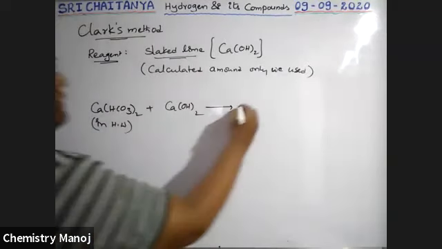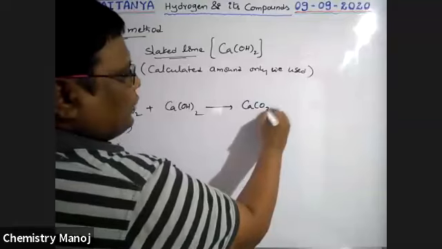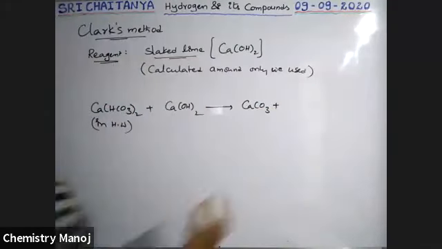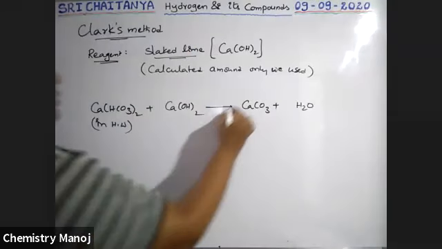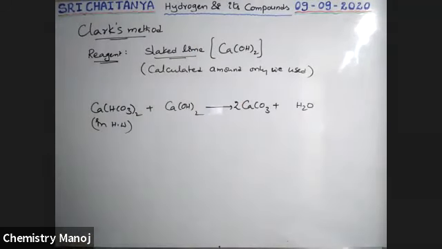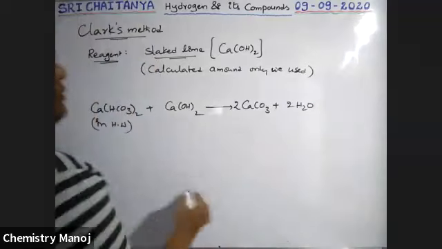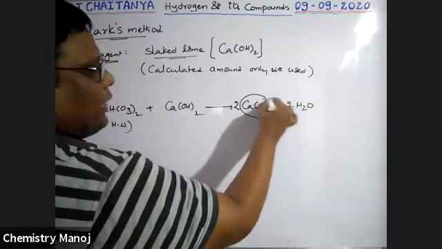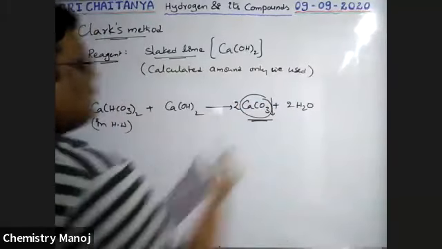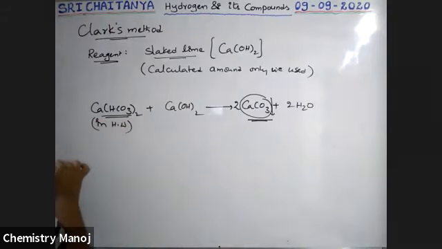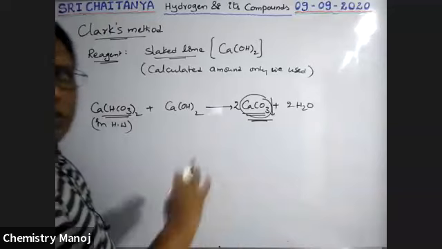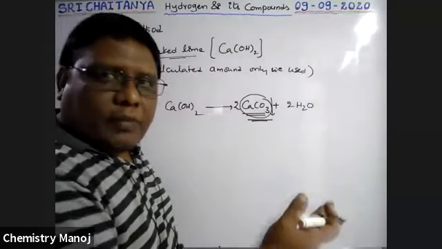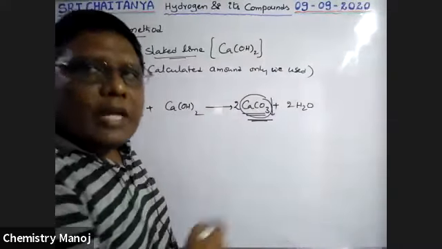It is converted into calcium carbonate and water: Ca(HCO3)2 plus Ca(OH)2 gives 2CaCO3 plus 2H2O, the balanced equation. Once again calcium carbonate is precipitated out. All the soluble calcium bicarbonate is converted into calcium carbonate and separated out, so the water becomes soft because the bicarbonate is removed as carbonate.